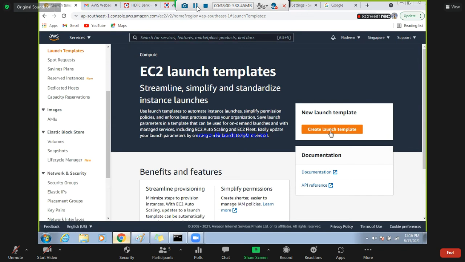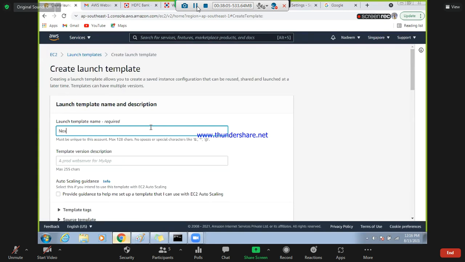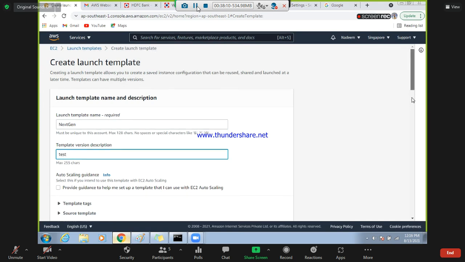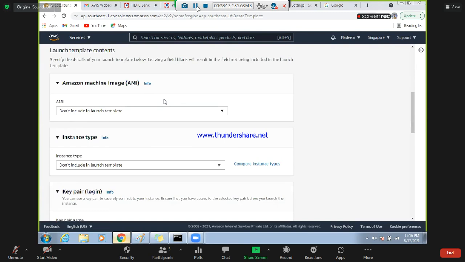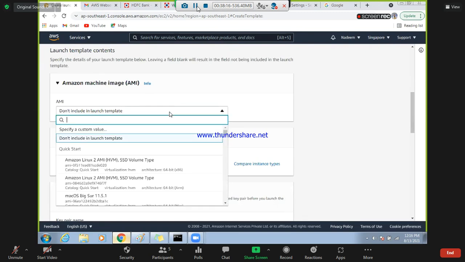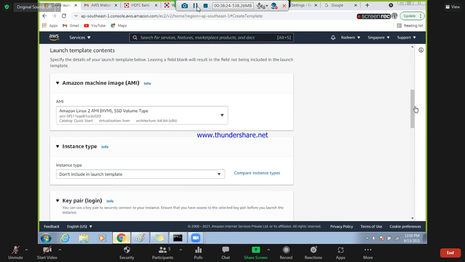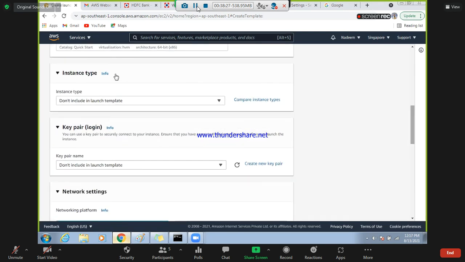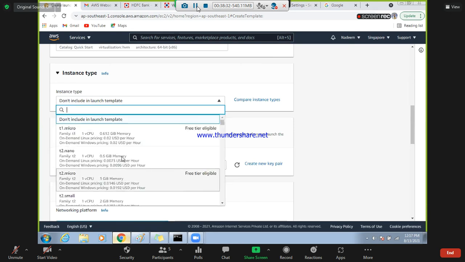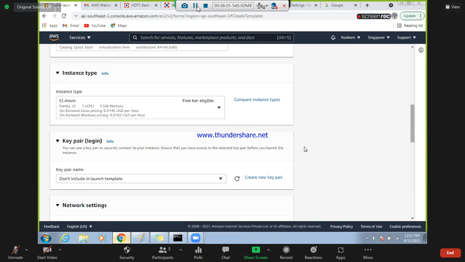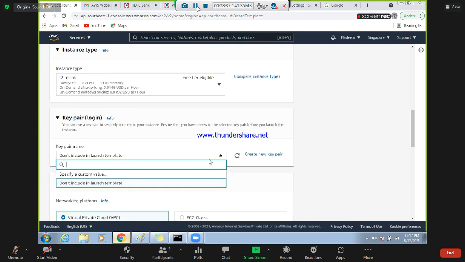Let's see the template. Create launch template. Now come here. They are asking which AMI image you want whenever this template is used. Let's say I want Linux, the first one. So every time, this server will come. Next, instance type: which instance type do you want? I want T2 micro, which is free tier. That's fine, good. Come down, which key pair do you want?